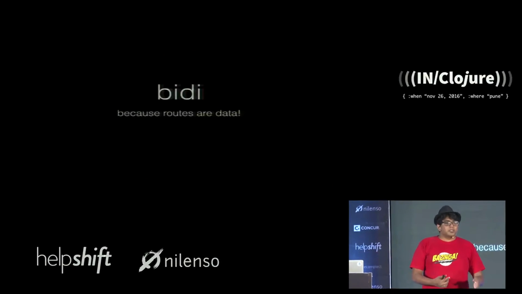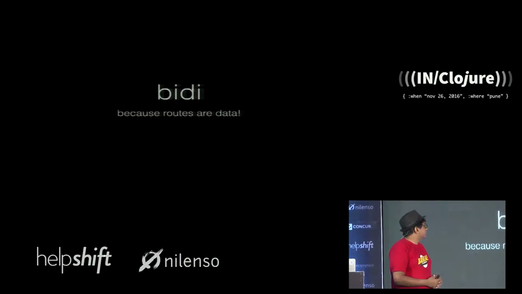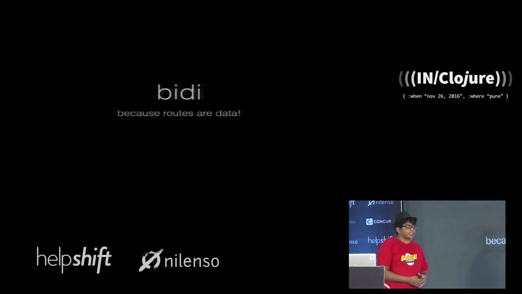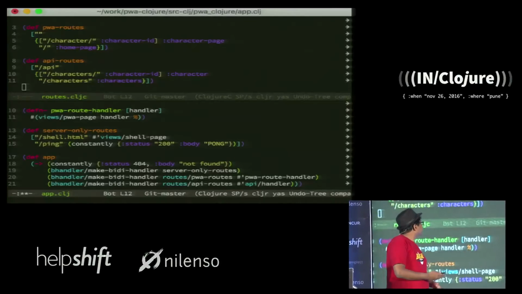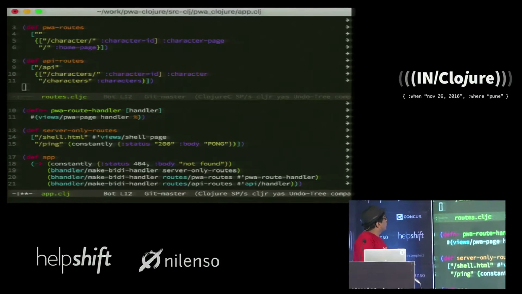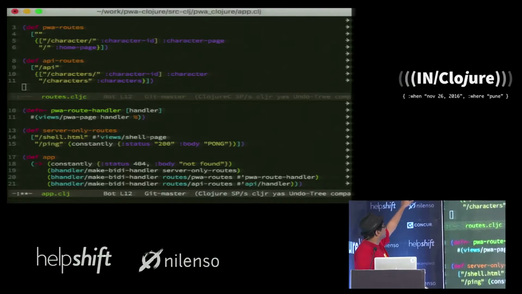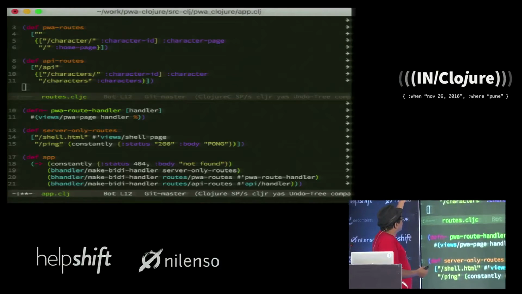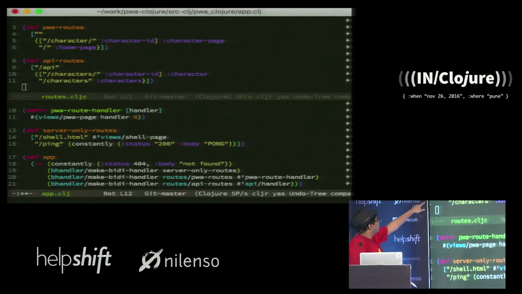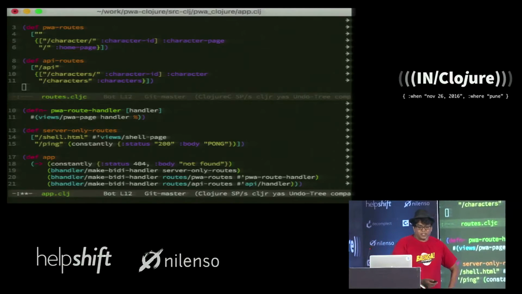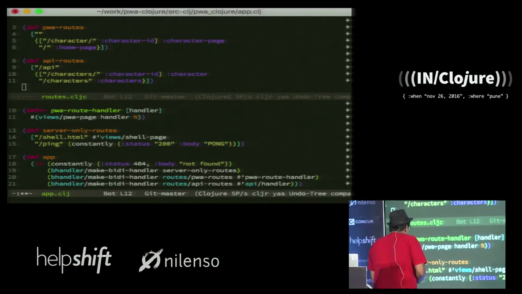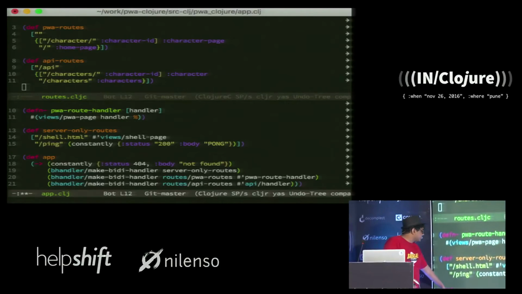So what I've been trying to use and what I like a lot personally is BD. BD stands for bidirectional routing, and it takes the approach that routes are data and data can be mapped back to routes. So over here, what I'm doing is I first define a set of progressive web app routes. You can see there's just two routes. There's a home page and a character page. The character page requires a character ID, which is why there's this exists. And also I define API routes, which again has an index of characters, and again you can get an individual character.